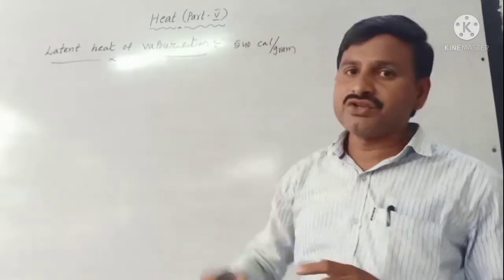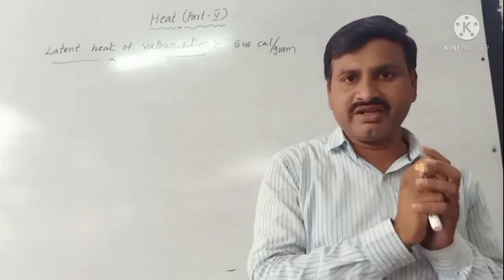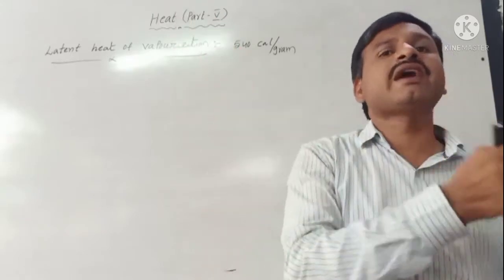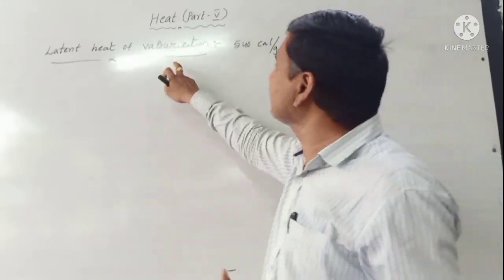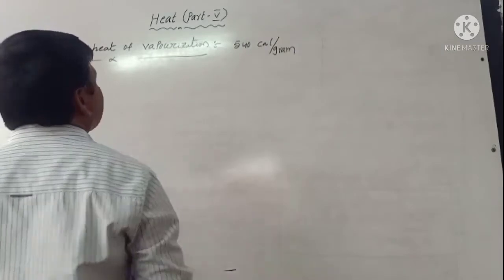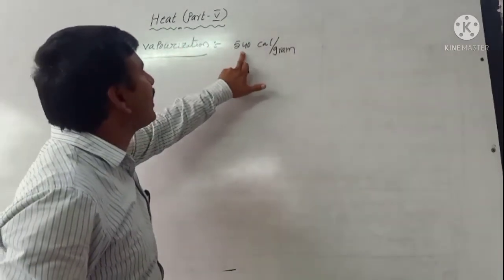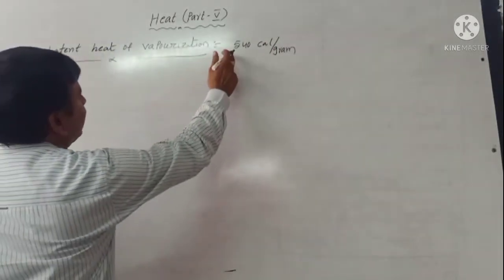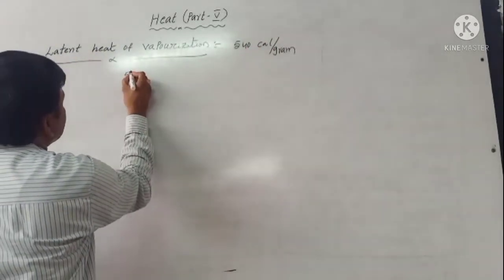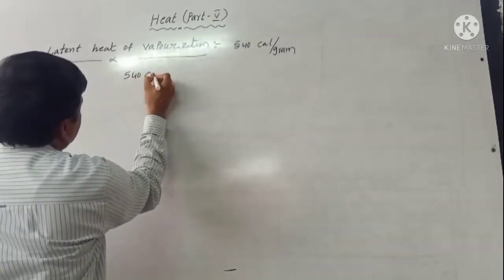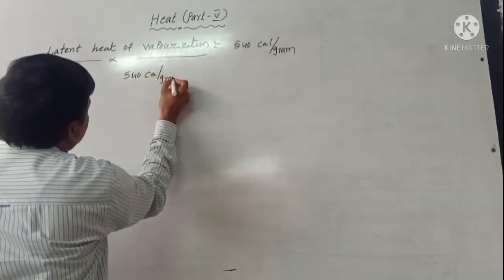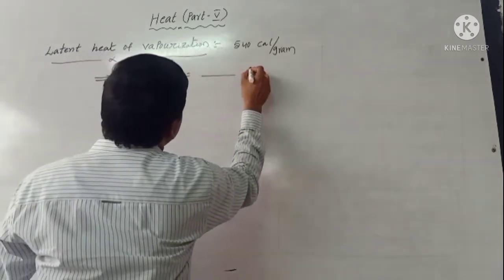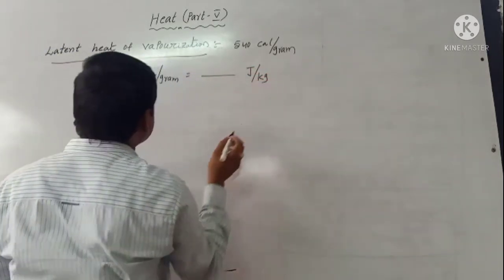Before, latent heat of fusion meant solid completely changes to liquid. But vaporization means liquid changes to gas. It is called latent heat of vaporization. Its value is 540 calorie per gram, then converted into joule per kg. 540 calorie per gram is equal to dash joule per kg.